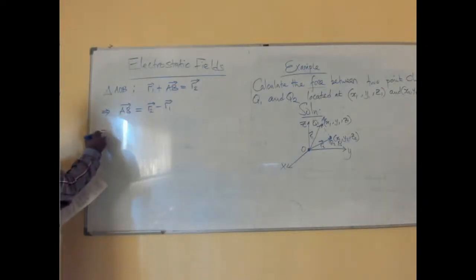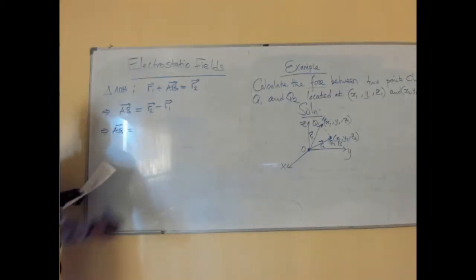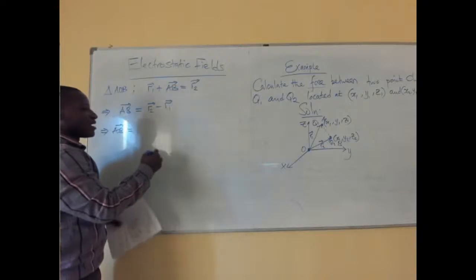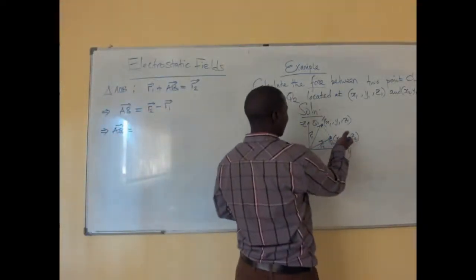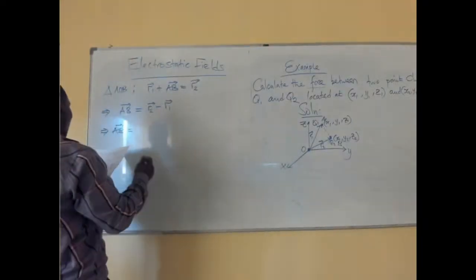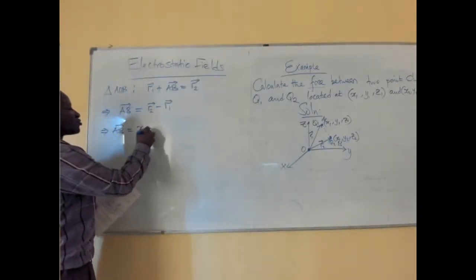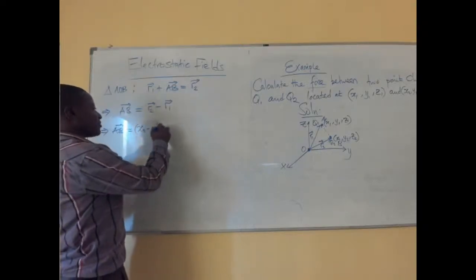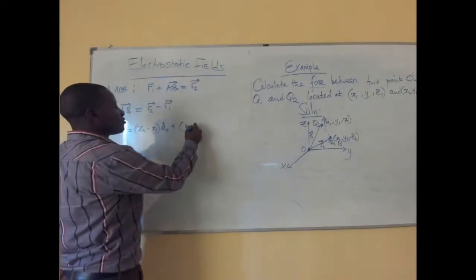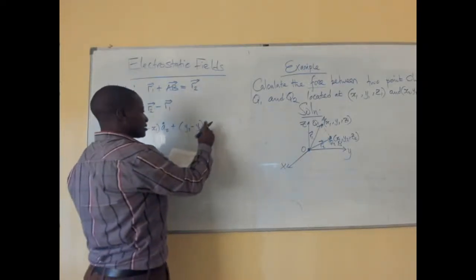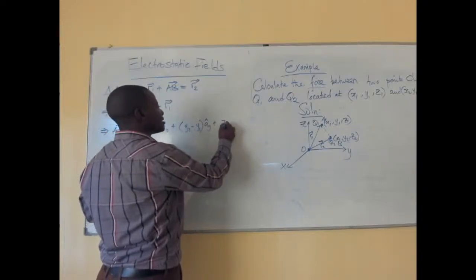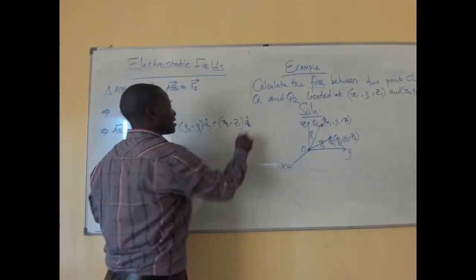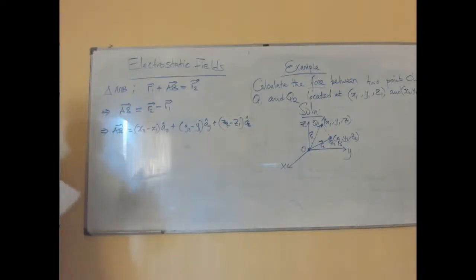So that means the implication here is that AB must be equal to R2 minus R1, so we have x2 minus x1, multiplied by ax, plus y2 minus y1 multiplied by ay as unit vector, plus z2 minus z1, multiplied by az as a unit vector.